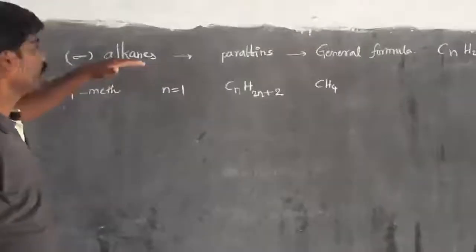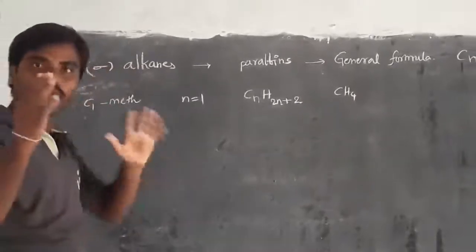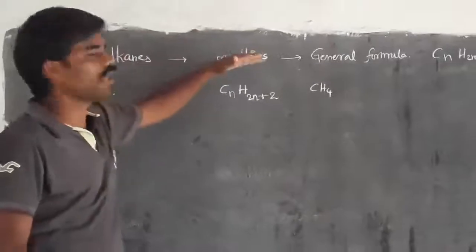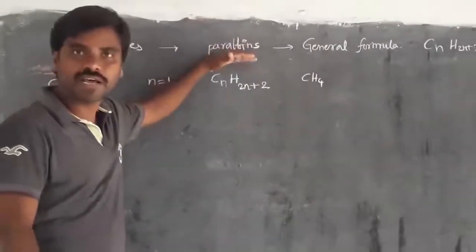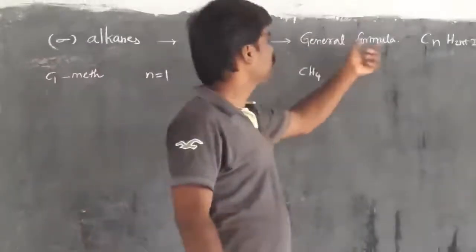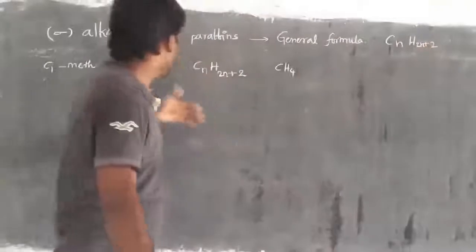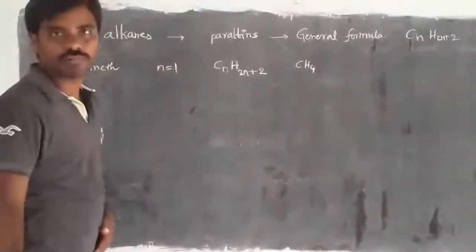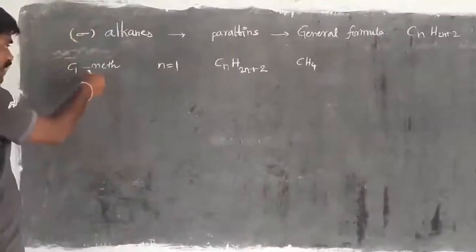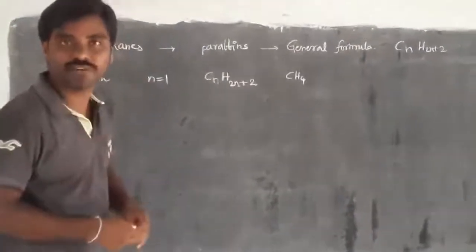Right, children? We are going to discuss alkanes. Alkanes have only sigma bonds between carbon and hydrogen. Alkanes are also known as paraffins. Paraffins means they are low reactive molecules. Their general formula, which we discussed yesterday, is CnH2n+2. Then, how do we write the molecular formula for each and every molecule?